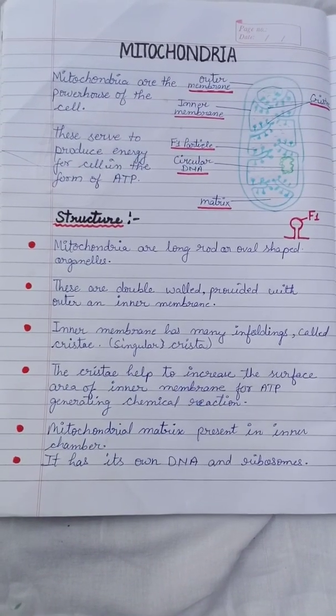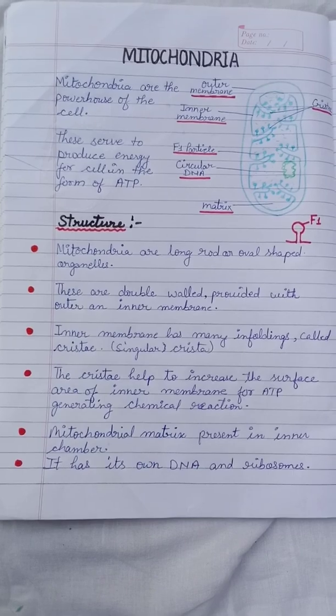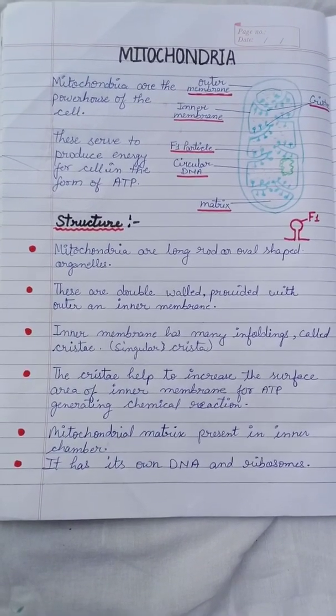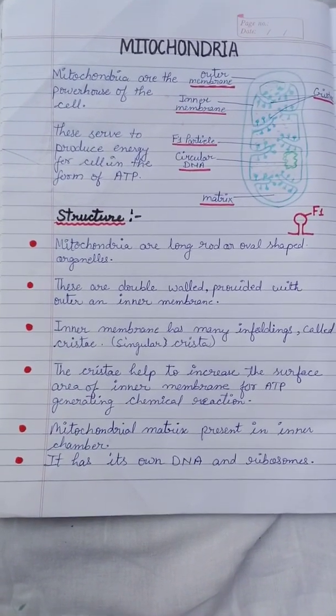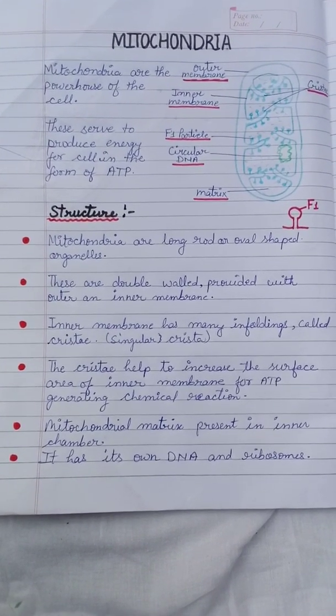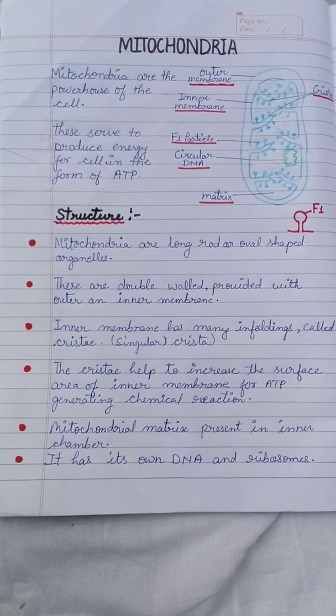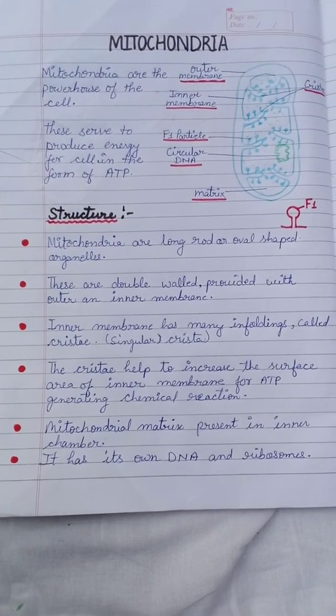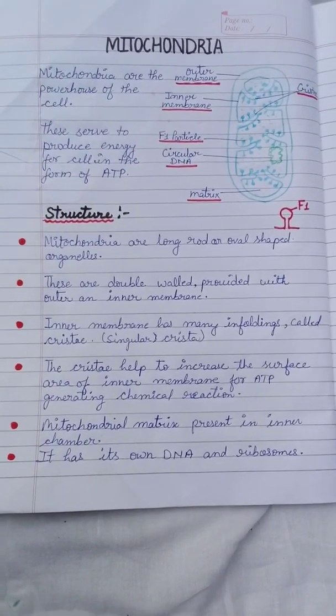Rupees are the usable form for purchasing anything. If you want to purchase anything, you will give rupees, you will not give a piece of paper, because a piece of paper has no value. That's why the rupee note is the correct currency for purchasing anything.